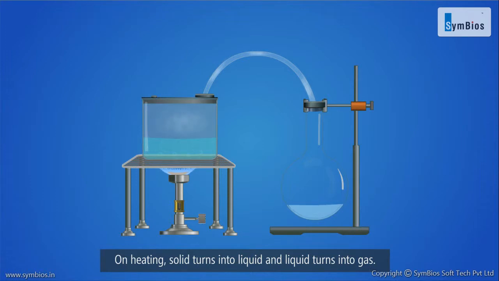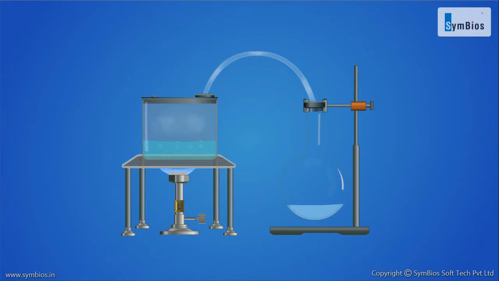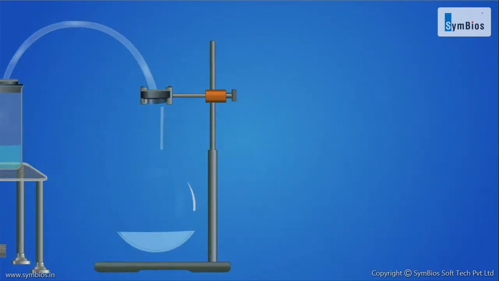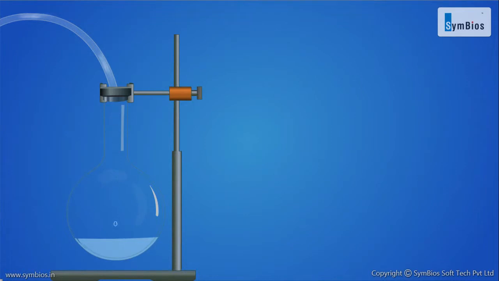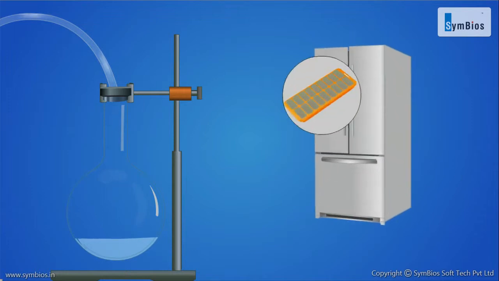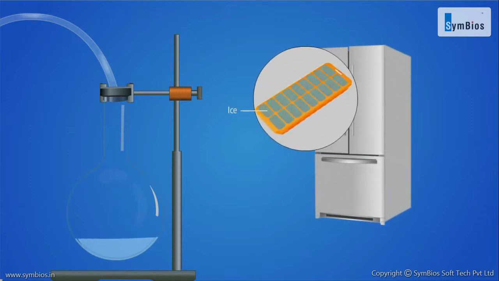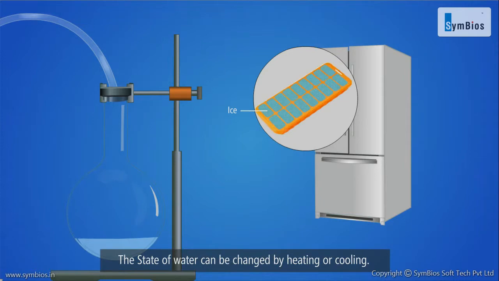On heating, solid turns into liquid and liquid turns into gas. On cooling, the change of state happens in the reverse manner. When water vapors are cooled, the vapors turn back into liquid state and on further cooling, the liquid turns into solid ice. Thus, the state of water can be changed by heating or cooling.